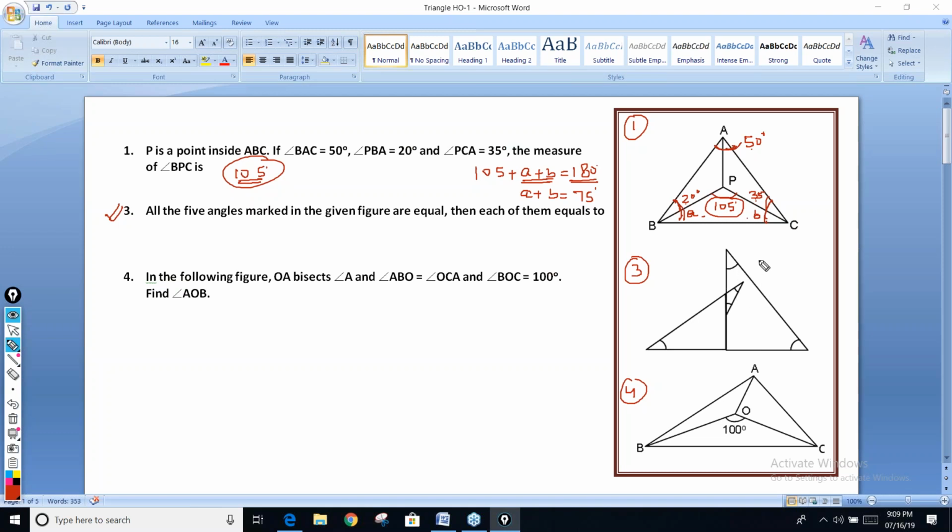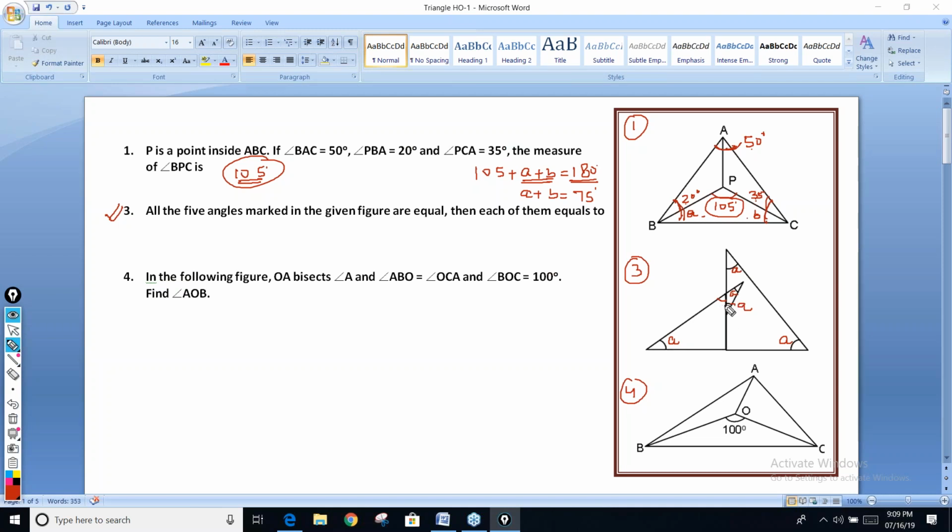Now look at the third one. These angles are given equal. So let's say again, you can assume anything. Let's say I assume all these angles is A. If this angle is A and this angle is also A, what about this angle?